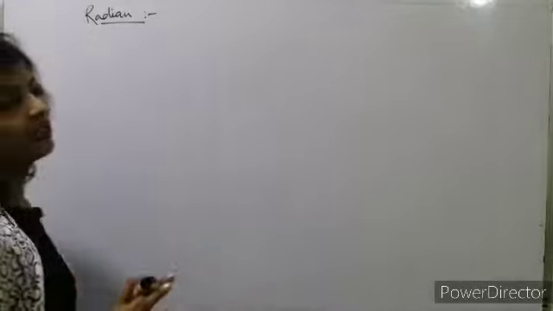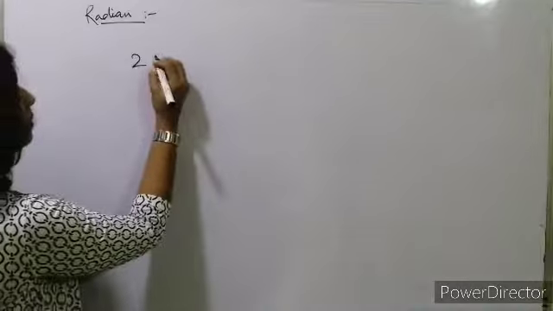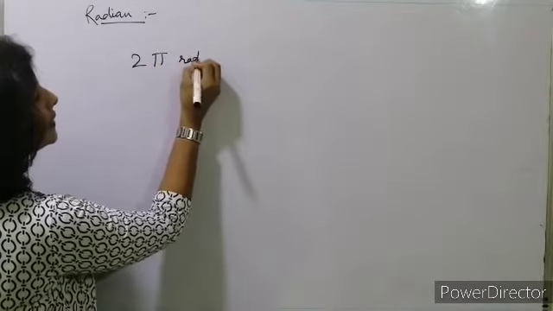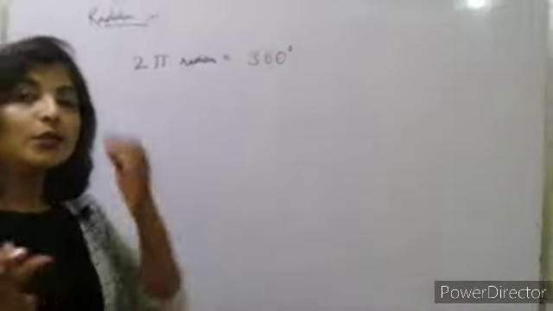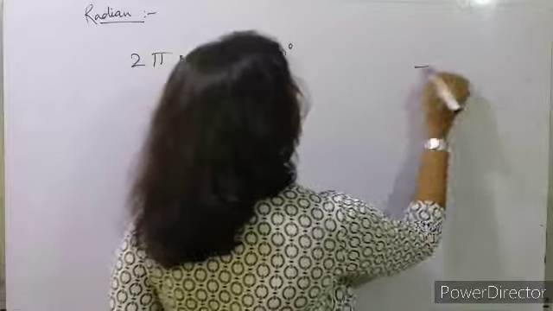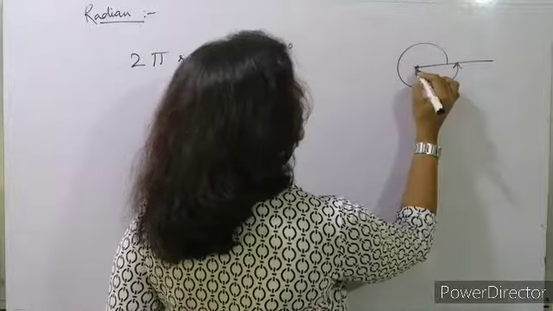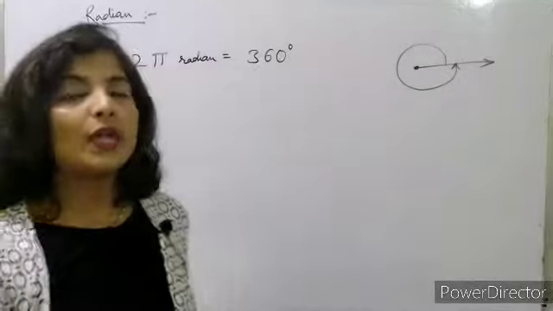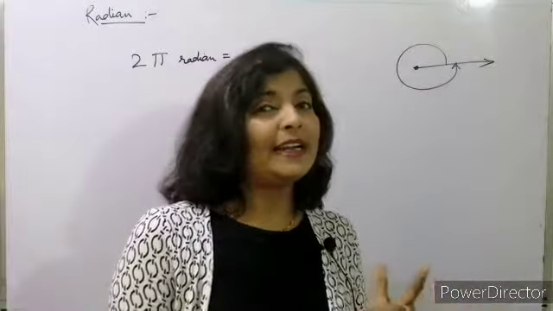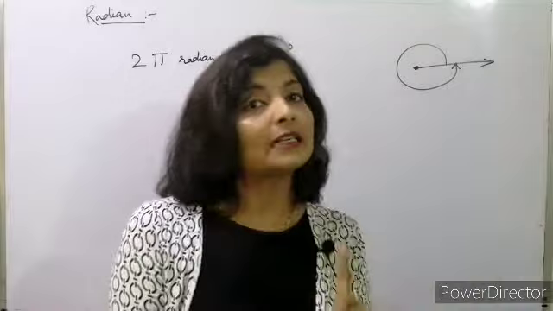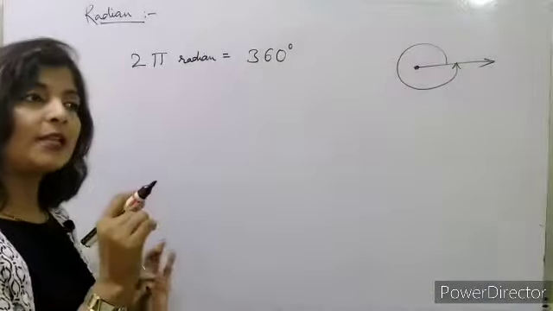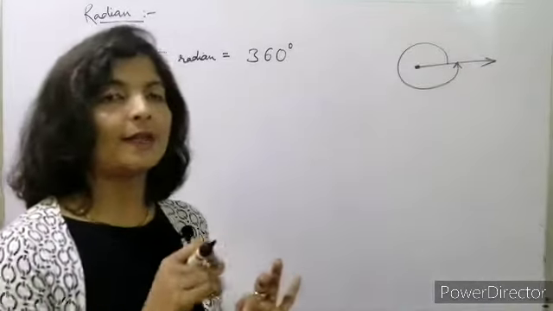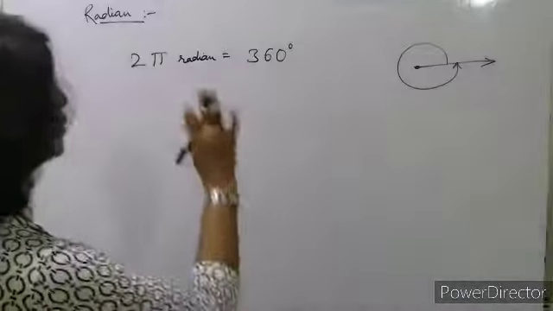So now we'll see radians, the relation between angles and radians. 2 pi radian is equal to 360 degree. Okay, so 2 pi means that is the whole, this one goes up to here. So this is 2 pi. With radius r, 2 pi r is the circumference of a circle. So that's why here 2 pi means 1 radian, we are taking 2 pi times. So 2 pi radian is equal to 360 degree.